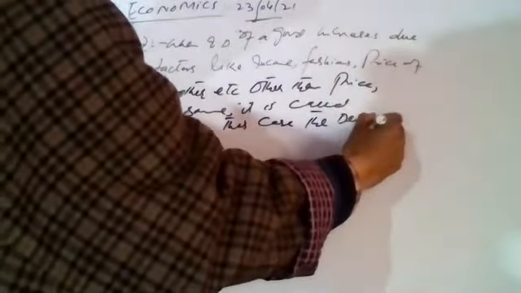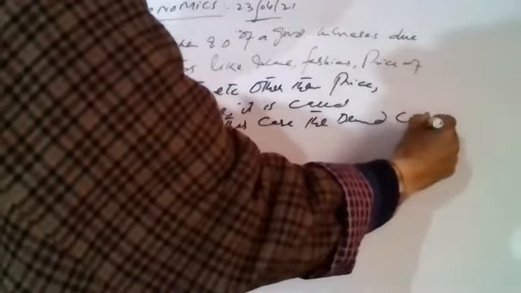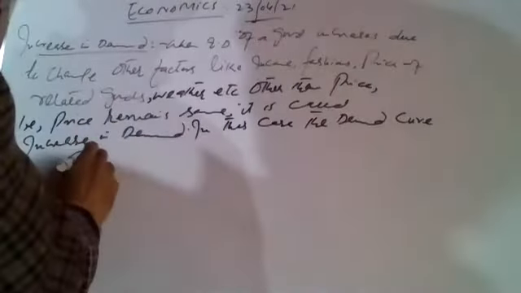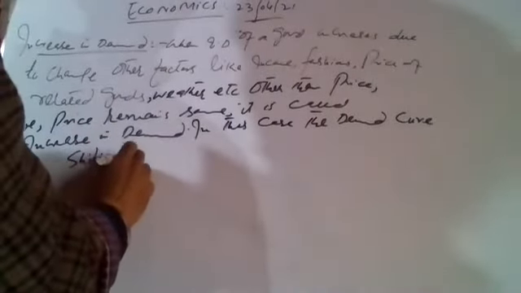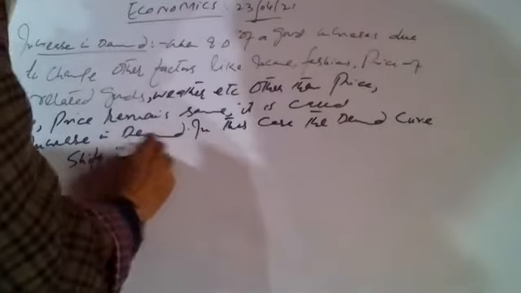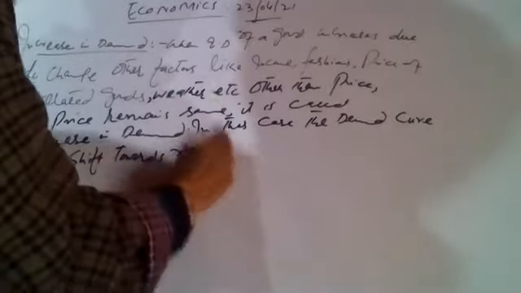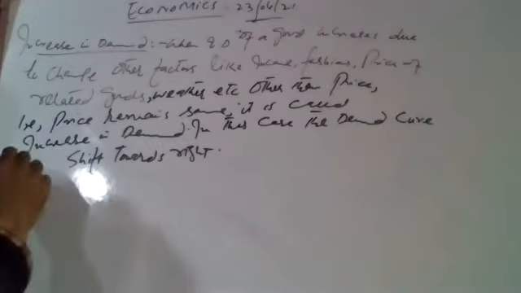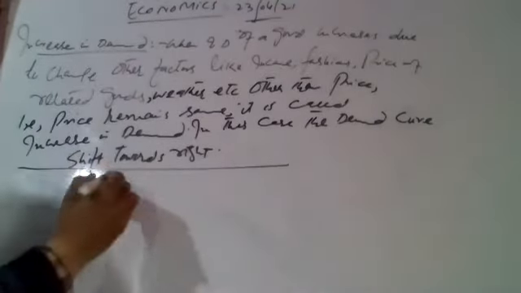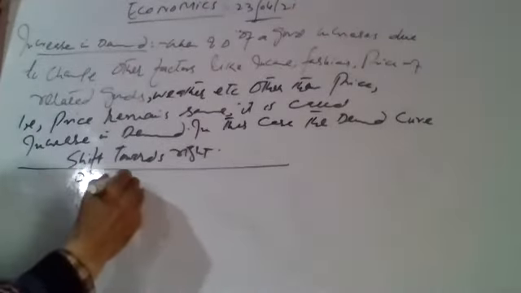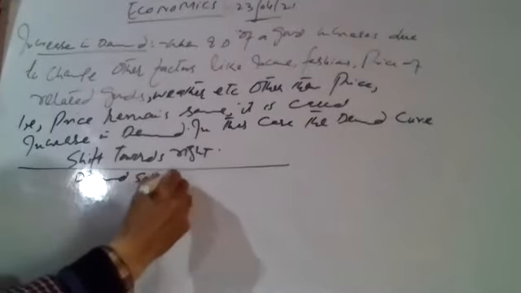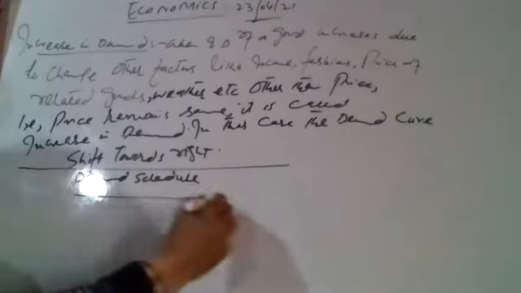The demand curve shifts towards the right. So there is a shift in the demand curve. We can understand it with the help of a demand schedule also. We can make a demand schedule showing increase in demand.